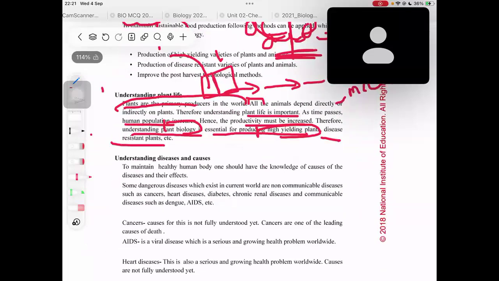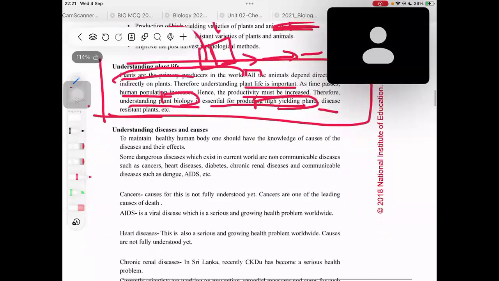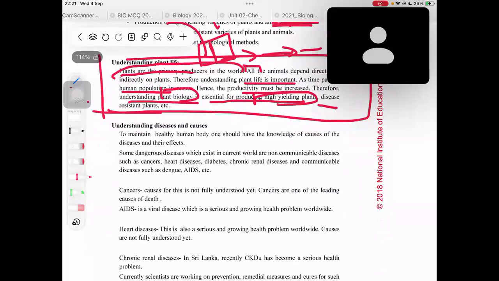Okay, so understanding plant life was just a simple topic. Now let's move on to understanding diseases and causes. Here it's an important part. Let's read it. To maintain a healthy human body, that means to maintain good health in our body, we should know how these diseases are caused, right?